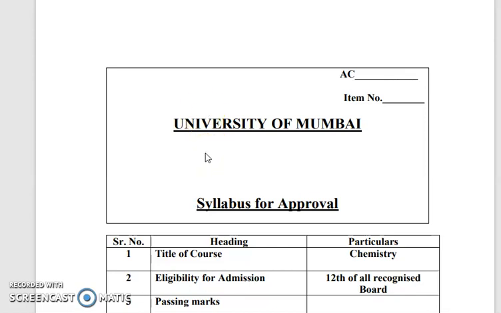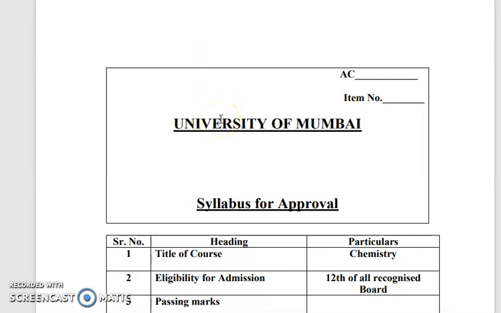Similarly, in paper second, also three parts. First part is physical, second unit is inorganic, and third unit is organic. And third paper is your practicals. These two papers have 100 marks each, and the practical is also 100 marks, so a total of 300 marks of chemistry in FYBSc.